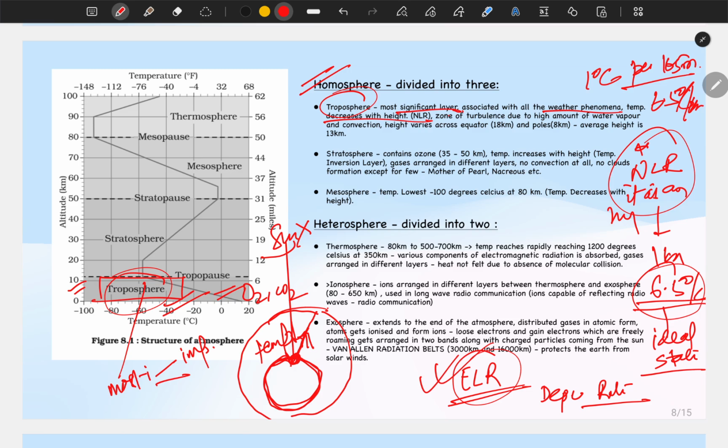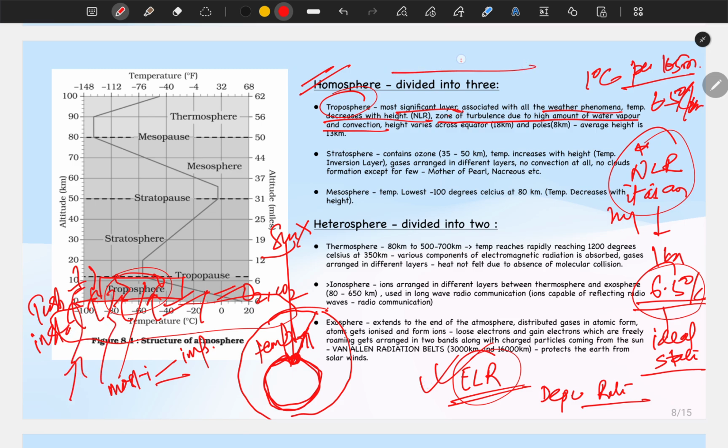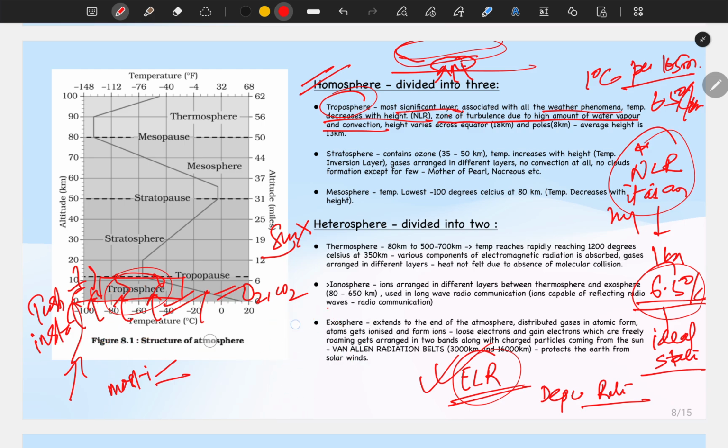Okay, so what we are saying, zone of turbulence due to high amount of water vapor and convection. So we know there is water vapor, so there is constant convection going on. Because of the turbulence created, disturbance, instability is there, because water is getting evaporated. The air at the bottom in contact with the surface, they gain heat, they rise up and they expand. Okay, suppose let me show you again.